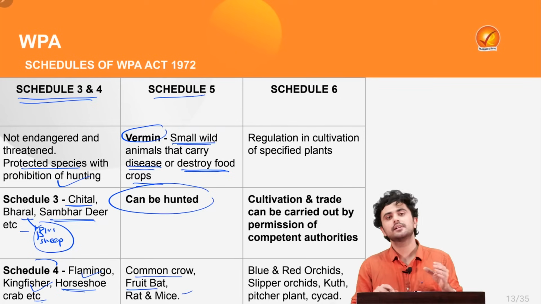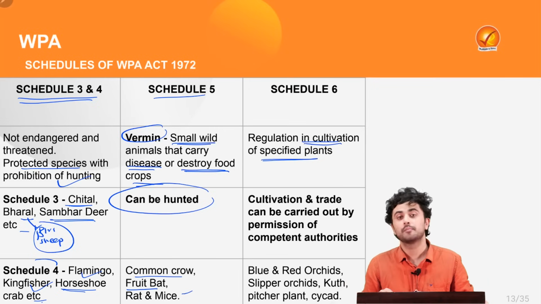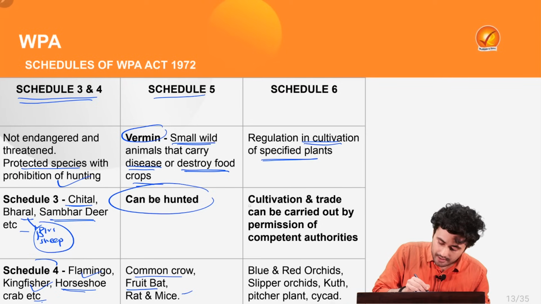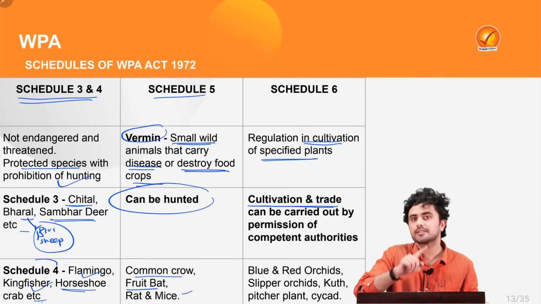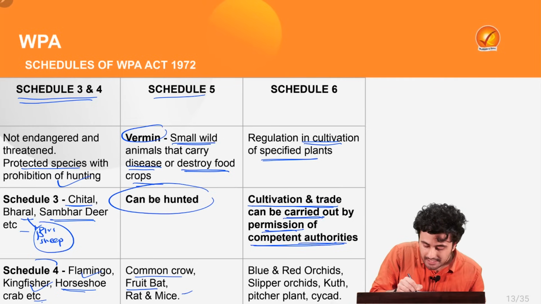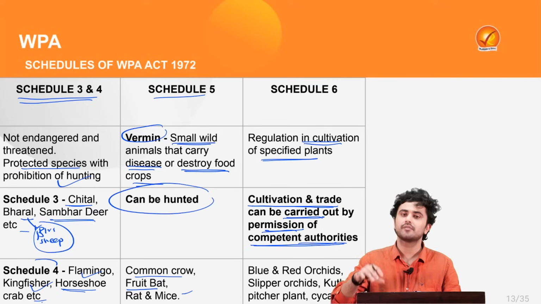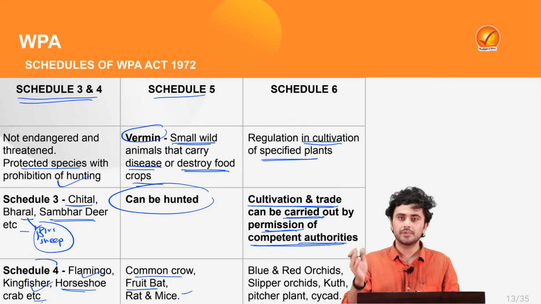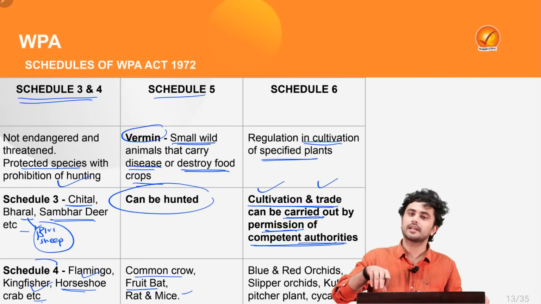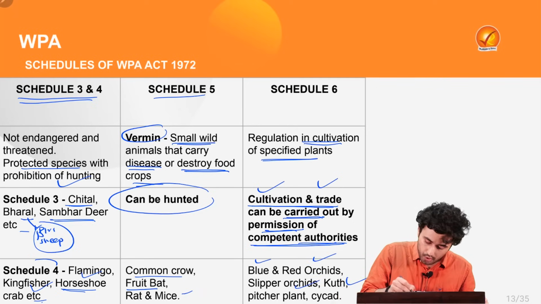Then there is Schedule 6 which deals with the protection and regulation of specified plants. Keep in mind what we are going to read next, that cultivation and trade of these Schedule 6 plants can be carried out by permission of competent authorities, which means some kind of licensing is required from competent authorities for the cultivation and trade of the plants listed in Schedule 6. The plants kept in Schedule 6 are blue and red orchids, sleeper orchids, kut, pitcher plant and kikad.